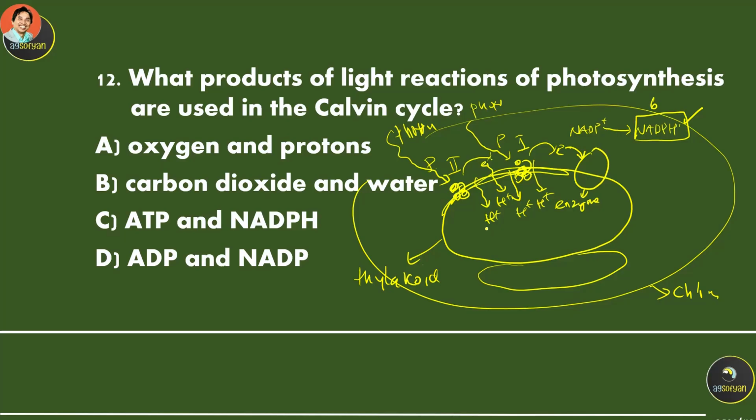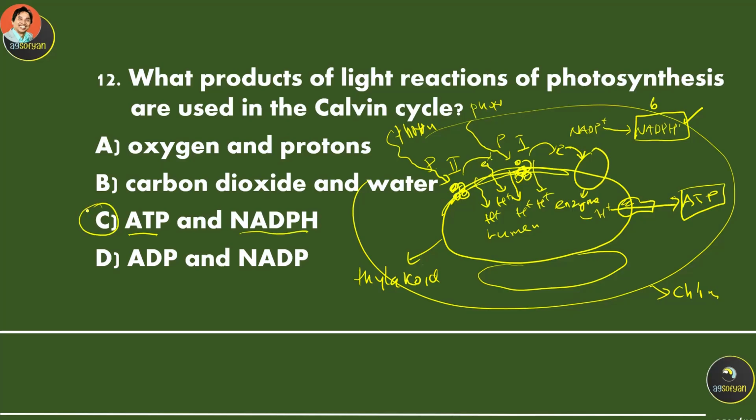So this is the lumen of thylakoid. And then over here, the proton will be used to produce ATP. So that's gonna be the second product of this light reaction, which is the ATP, and the NADPH.